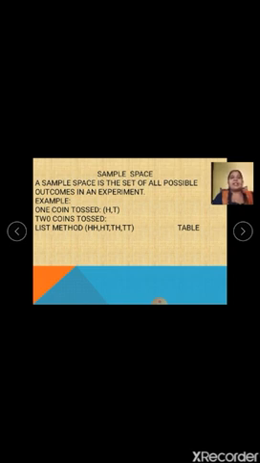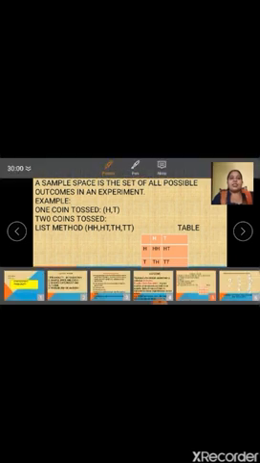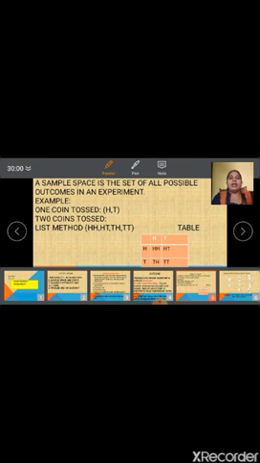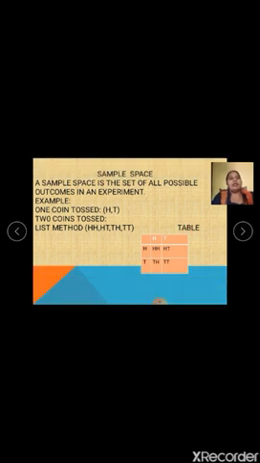If I want to write the same thing in table form, now table form is just a way to make it easy for you to understand how to present it. See, this is the sample space for one coin, HT, and this is the sample space for the second coin, HT again. Now we have to combine it. HH for the first one, then HT, then TH and TT. So these are the ways in which it can be written.